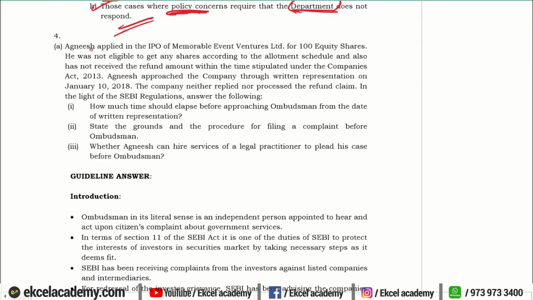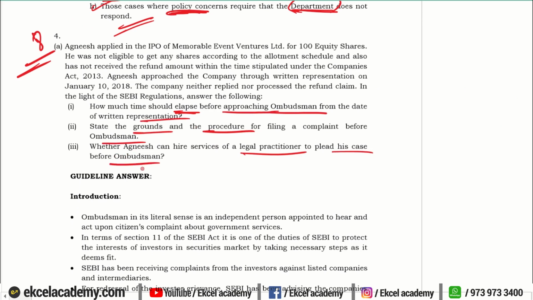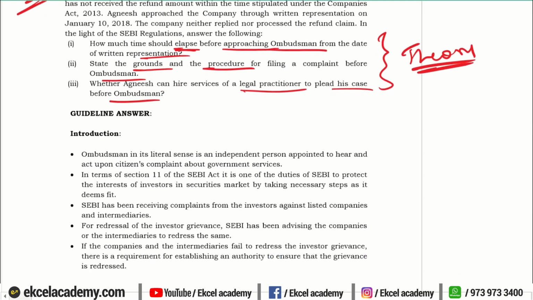Next, question 4. This is for 8 marks. It is a long question, right? So what are they asking? They're giving you the facts of the case, and they're asking you how much time should elapse before approaching an ombudsman for a written representation, state the grounds and procedure for filing a complaint before the ombudsman, and whether a legal practitioner can be engaged to present your case before an ombudsman. So this entire question is theory based, on the ombudsman regulations, right?